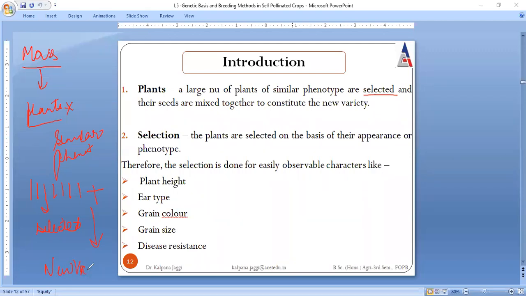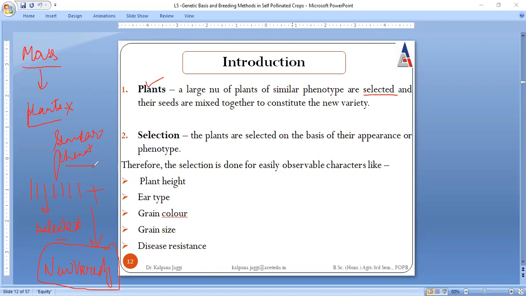So what actually is defined as mass selection? Within mass selection, a large number of plants, again I repeat, a large number of plants with similar phenotype are selected, and after the selection they are mixed together so that they constitute a new variety. Now I will tell you during the procedure how different plants are selected, and later on how they result in the formation of a new variety. Right now this is its introduction, what actually is being done in mass selection.